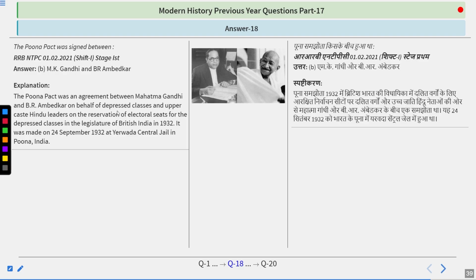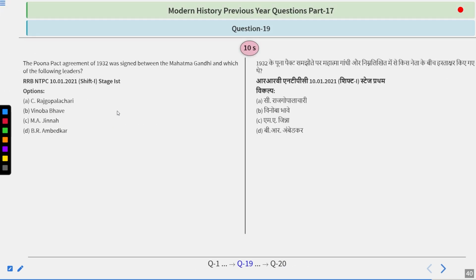So this was a pact very famous in the history of India, and after this, particularly Gandhiji became inactive from Indian politics and came back in 1940 with the individual satyagraha when August Offer came. And particularly during this whole time, he became active with the Harijan Sevak Sangh.